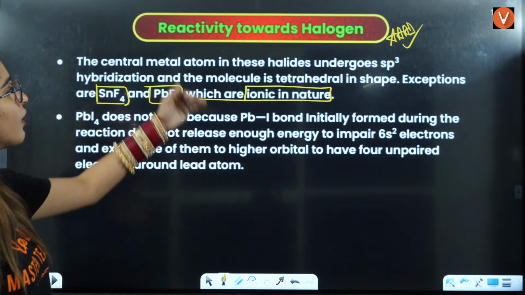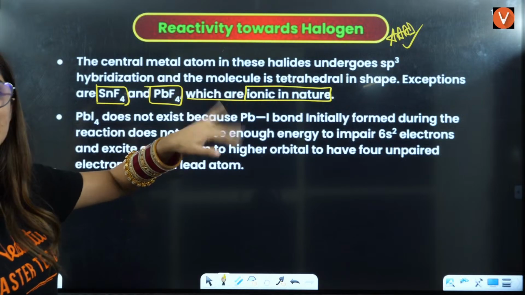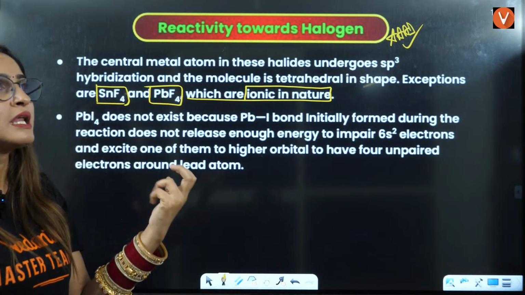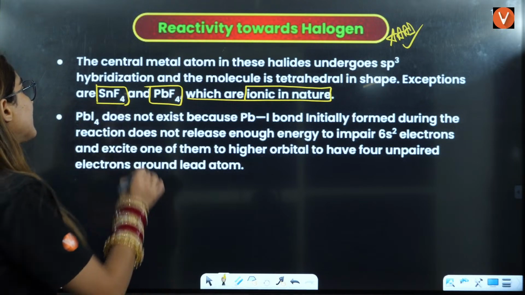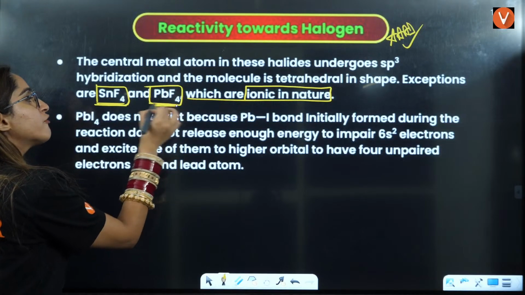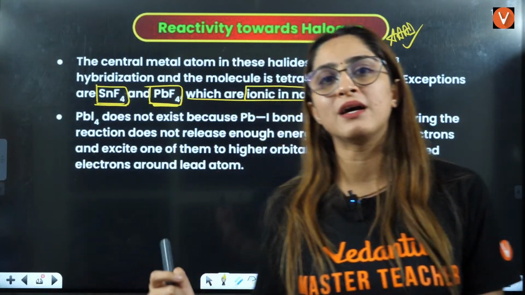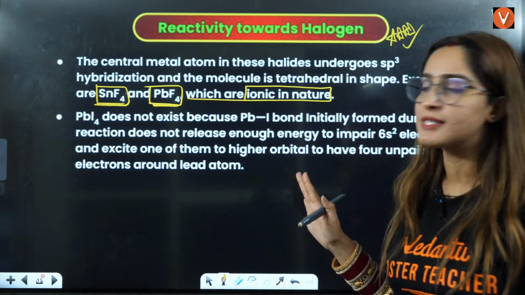Very important. Now, they are telling you the central metal in the tetrahalides undergoes sp3 hybridization. Like you have CF4, all of these are tetrahalides, right? But SnF4 and PbF4 are ionic in nature. They can ask you which of the following pair is ionic in nature. So this is directly mentioned in your NCERT.